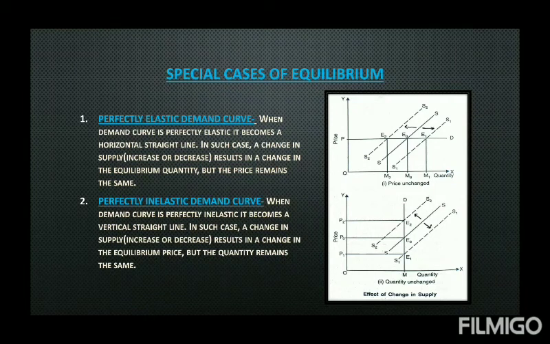When there is a change in supply, in case of a perfectly elastic demand curve, the price remains the same, only quantity moves with supply. On the other hand, in case of a perfectly inelastic demand curve, the supply shifts but quantity remains the same and price moves in the opposite direction of the change in supply. So these are the special cases of movement of supply curve with different demand curves.